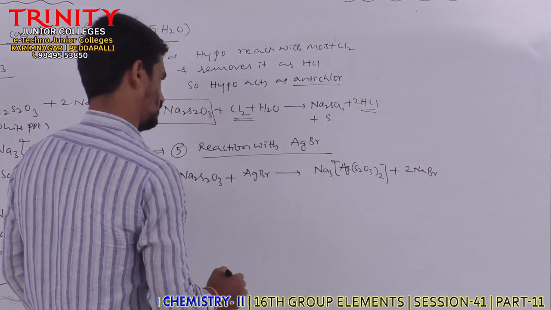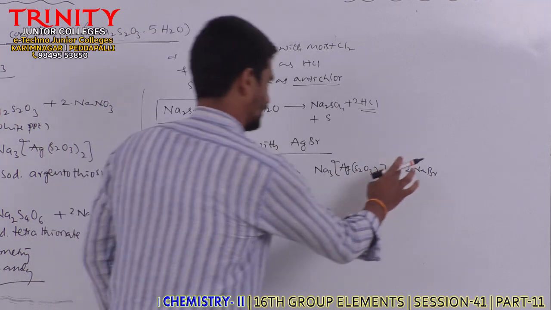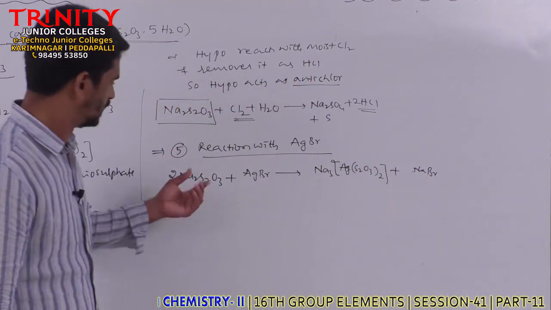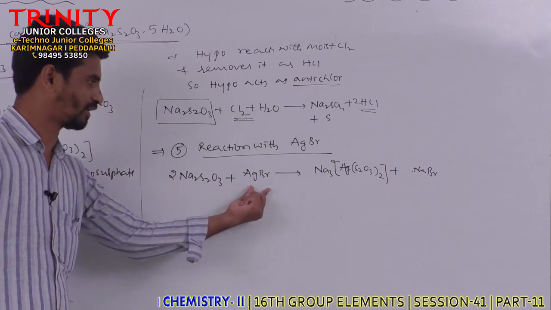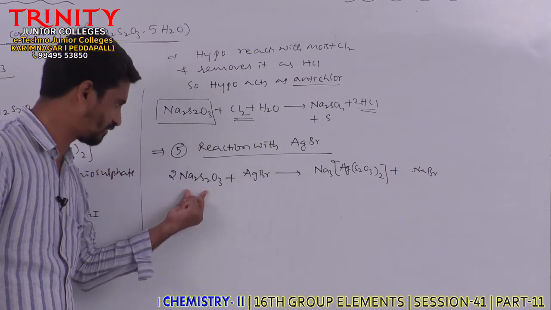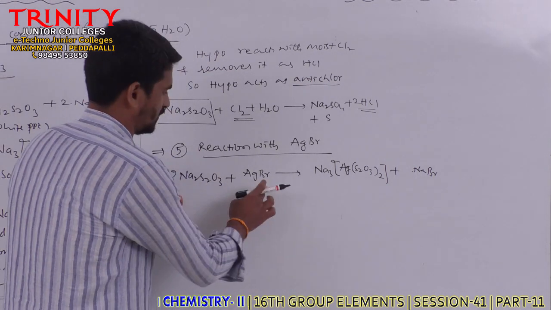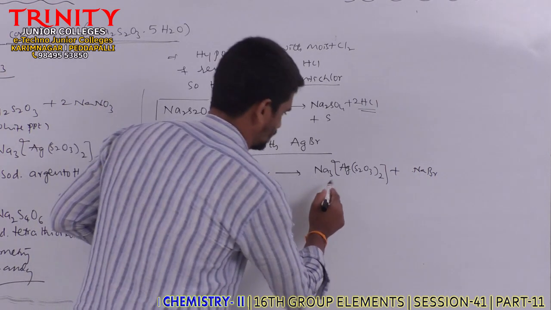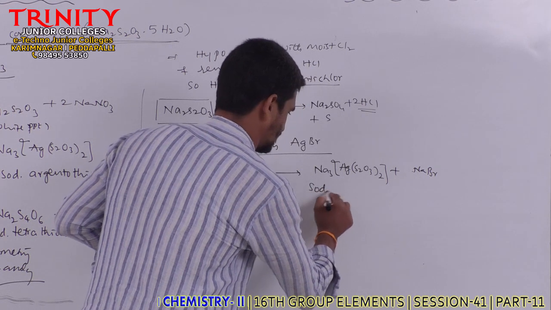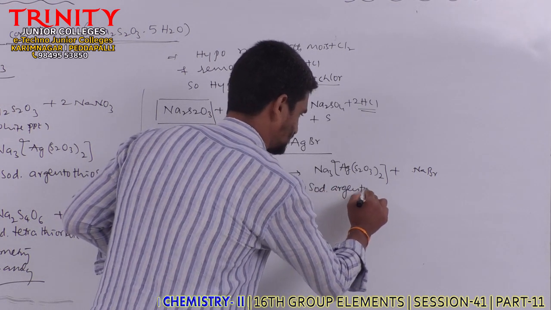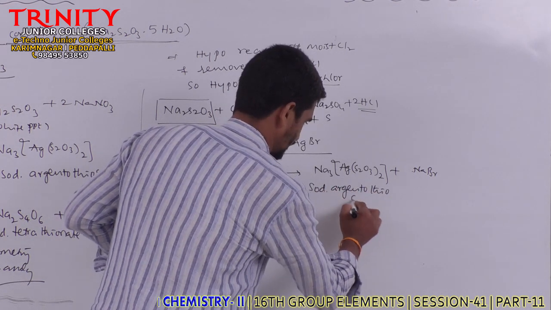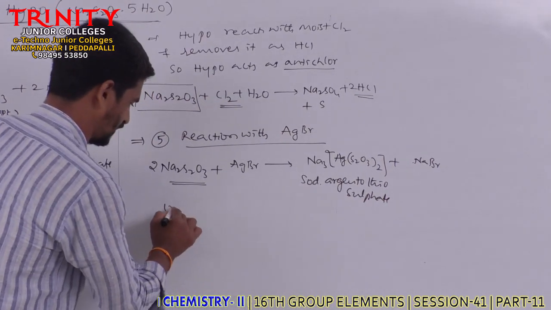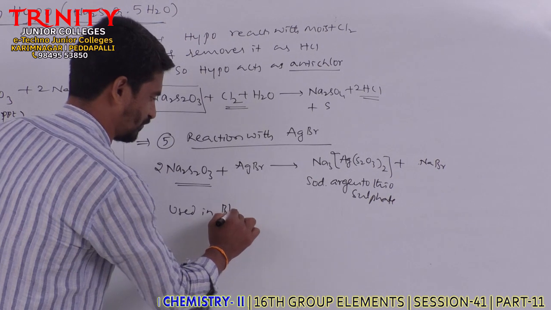So when AgBr is treated with hypo, AgBr dissolves in hypo solution due to the formation of sodium argentothiosulfate. Generally this reaction is used in photography.